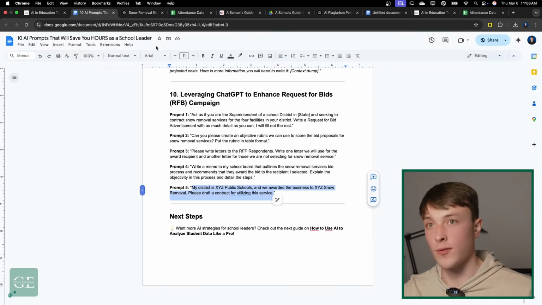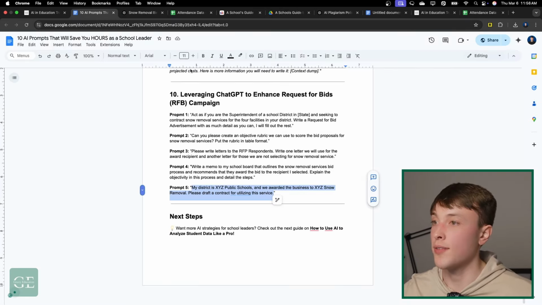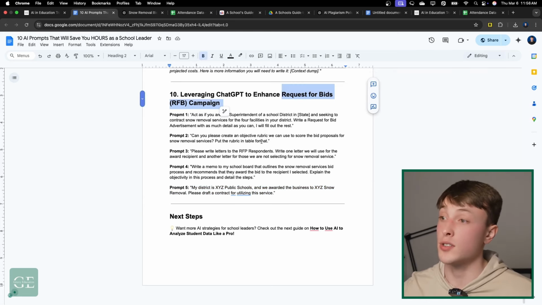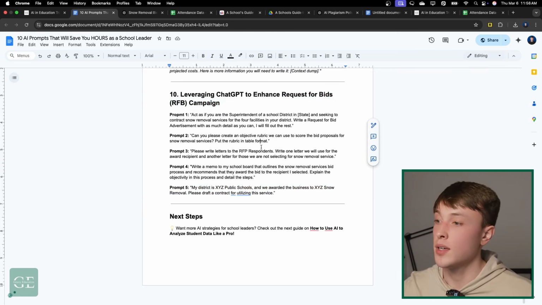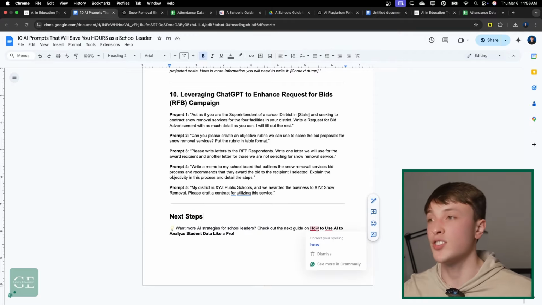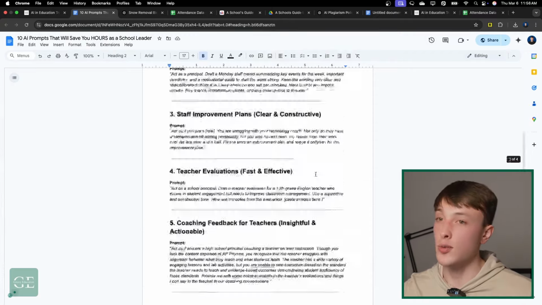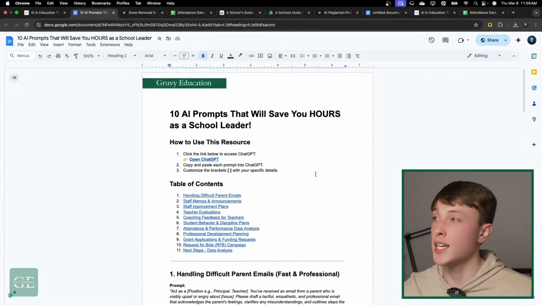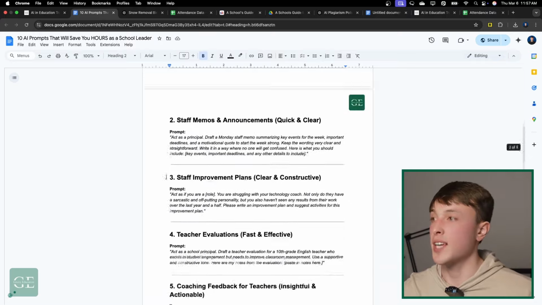So you can use it through the full process of drafting, the full process of a request for bids campaign, and really any business service activities. The next step is that I do have a document linked at the end of this document that lists out a bunch of different ways that you can use ChatGPT for data analysis. I highly recommend checking that out. Again, the first link in the description is where you will find this document.